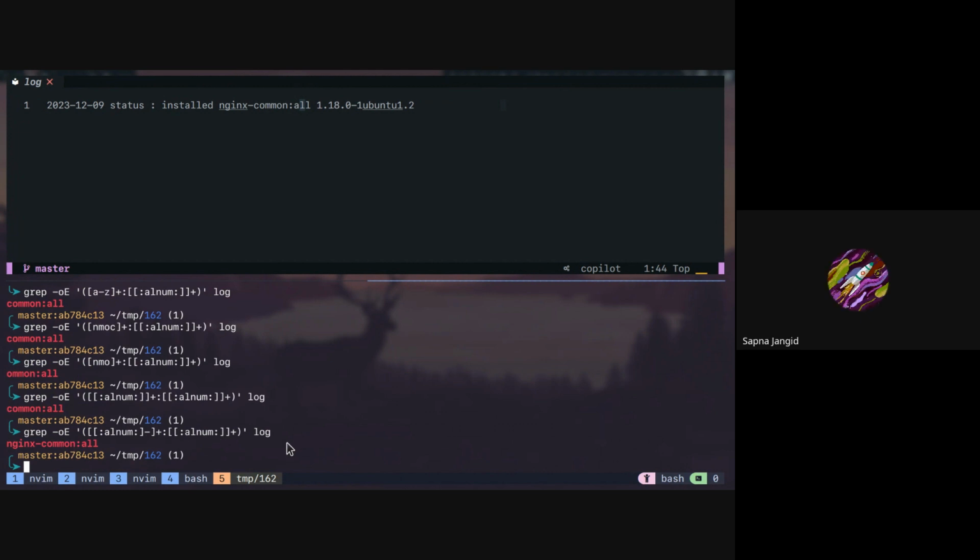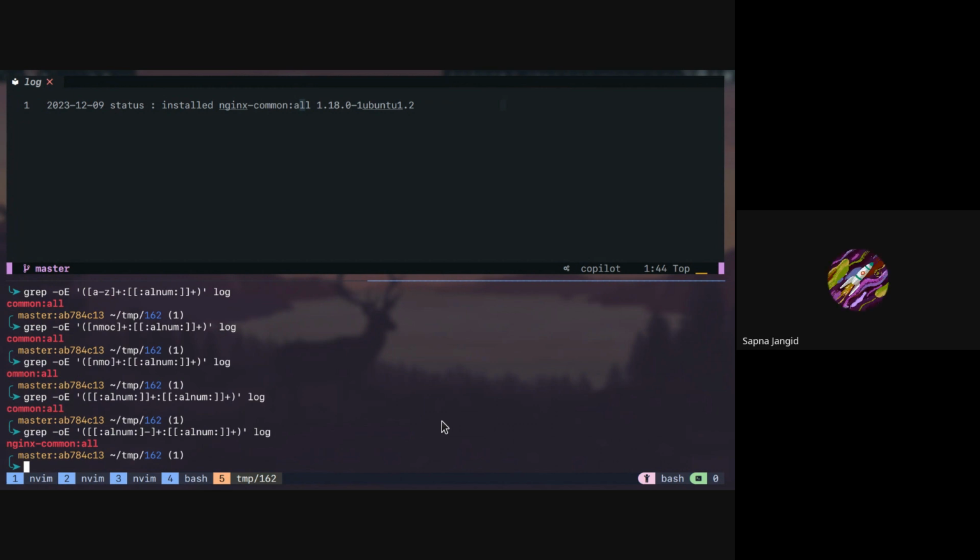So one thing. You're saying character and the list. Earlier we were matching the list NMO in that. So is it matching word by word if it is there, right? No, it is matching character by character. So each character it will see. If any of these is matching, then it will match that. And here also same thing, but instead of listing out all the alphabets and numbers, because there are a lot of them, we're using this shortcut. So this square bracket colon lnum colon square bracket will expand to all the alphabets and all the numbers.